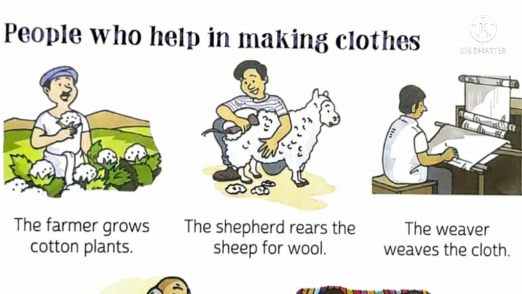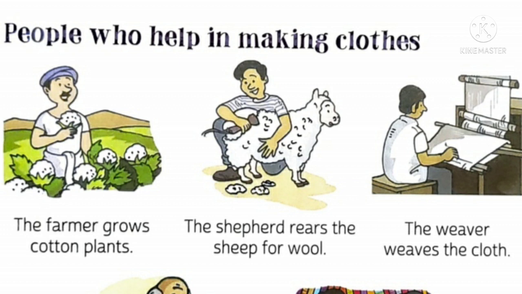Then we wear woolen clothes. Where do we get them from? We know it is the cover of the sheep's body, but are we going to wear it directly? No, a shepherd looks after the sheep, and he rears the sheep for wool. They take care of the sheep, and they take out the top covering of the sheep. You can see in the picture, children, that it is cleaned properly, and then wool is made out of it, and from that woolen clothes are made. We wear sweaters which are made of wool.